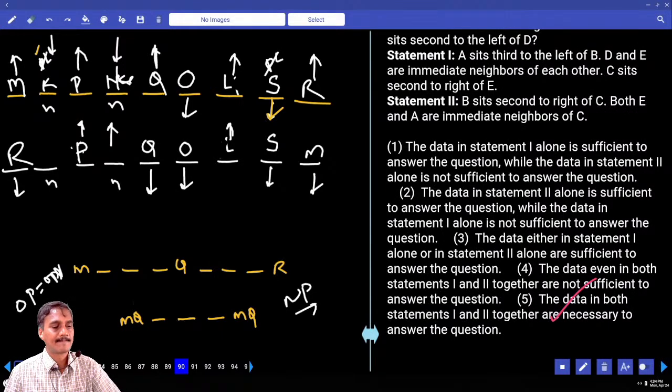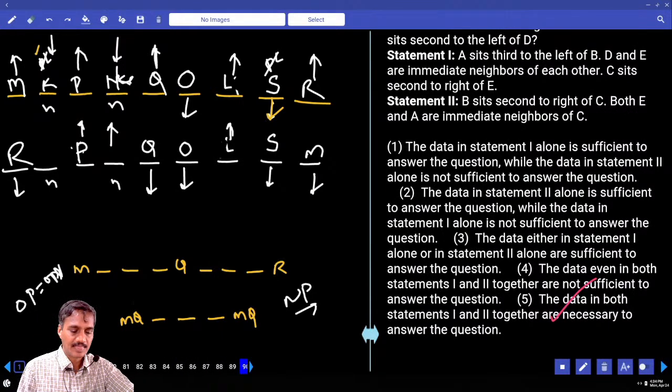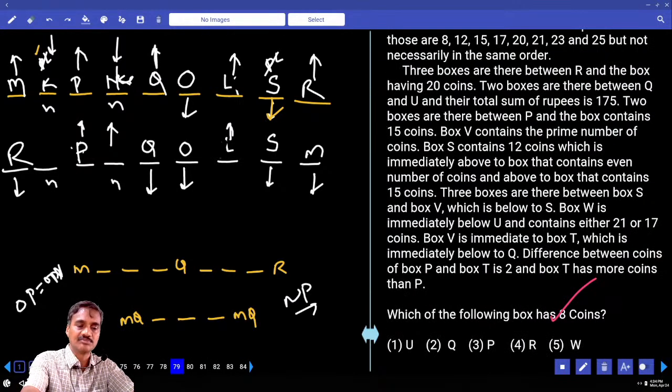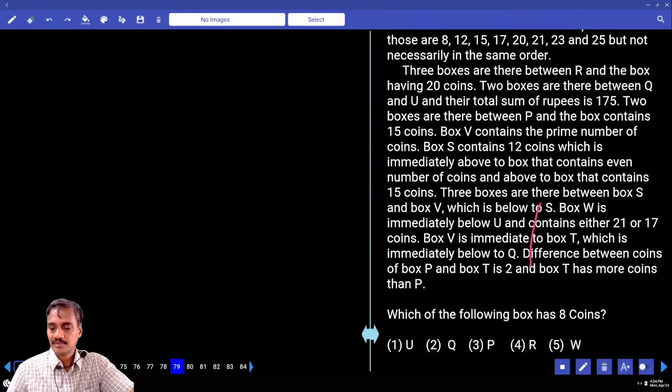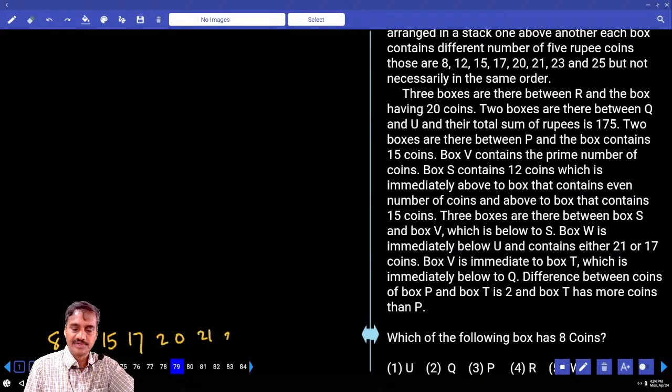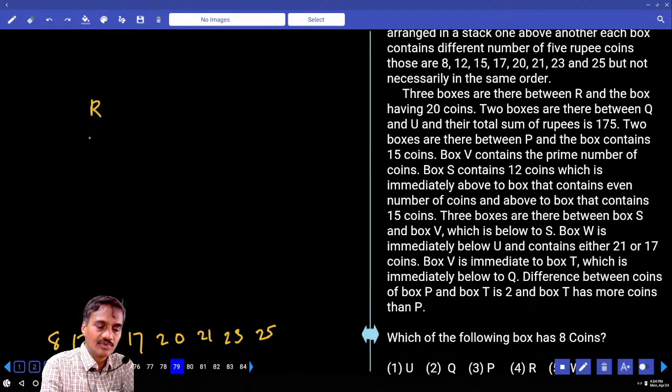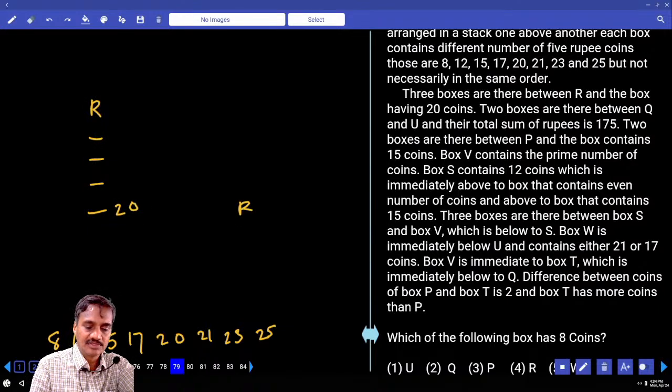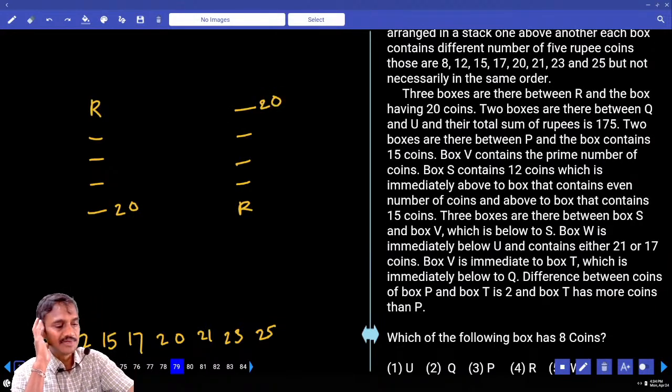The next one is 79 to 82. Now 79 to 82 is based on boxes and the number of points given. The points are 8, 12, 15, 17, 20, 21, 23 and 24. There are 3 boxes between R and the box that contains 20. If R is here, 1, 2, 3, then this is 20. Between R and the box which has 20, there are exactly 3.